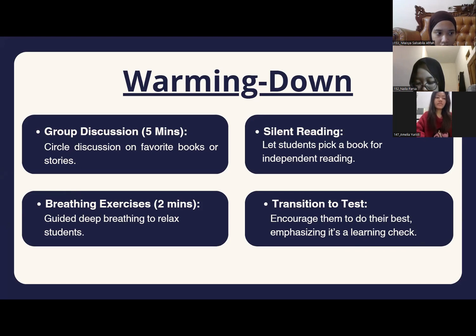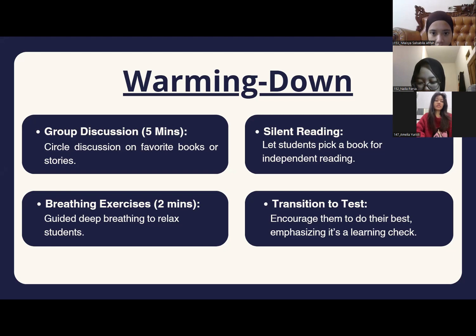The second, activity steps. Group discussion, 5 minutes. Make them sit in a circle and discuss favorite books or stories. Third, breathing exercise, 2 minutes. Take them through some deep breathing exercises. Fourth, silent reading. Allow the students several minutes to select a book from the classroom library to read independently.